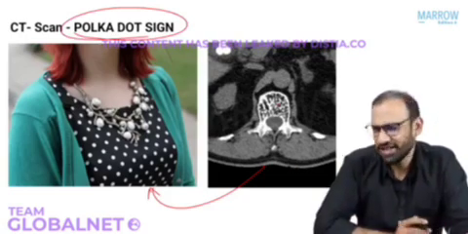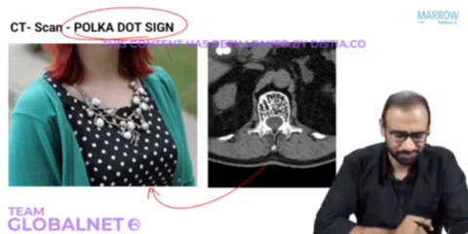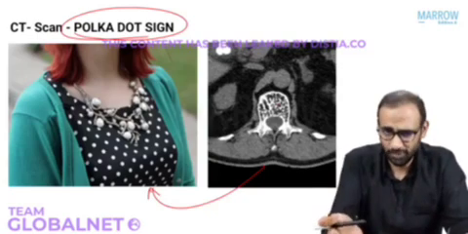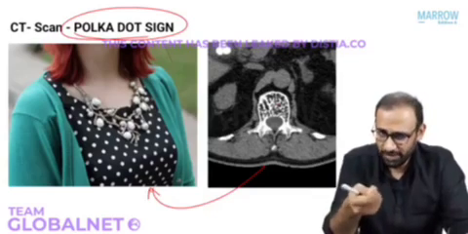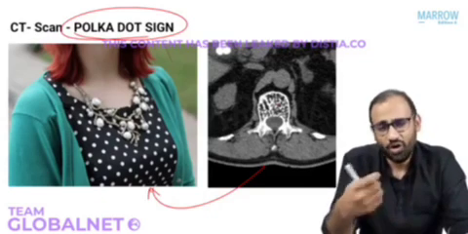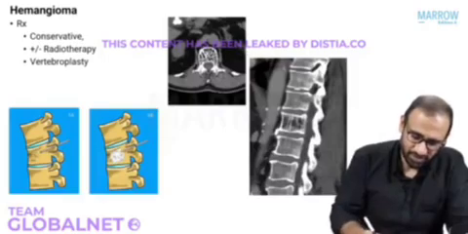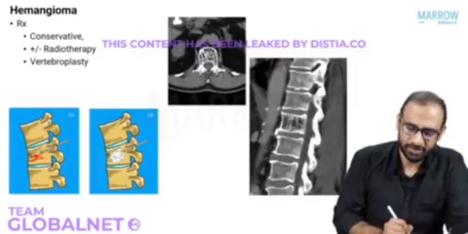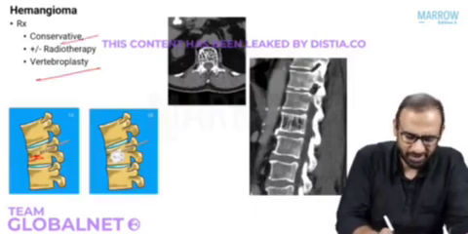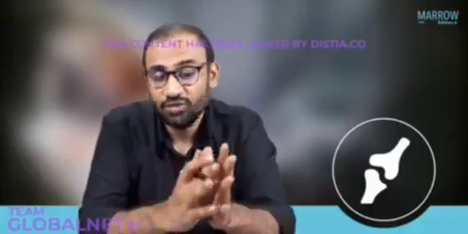What is the treatment? Usually conservative. The patients are asymptomatic. Very rarely they will come to you with pain. If they come to you with pain, you can either go for radiotherapy to ablate this hemangioma, or you can go for vertebroplasty, which is nothing but injecting the hemangioma with bone cement, right? So vertebroplasty, conservative management, or radiotherapy. That is all about your hemangioma, and those are the benign tumors that we discussed. Now moving on to the malignant tumors.